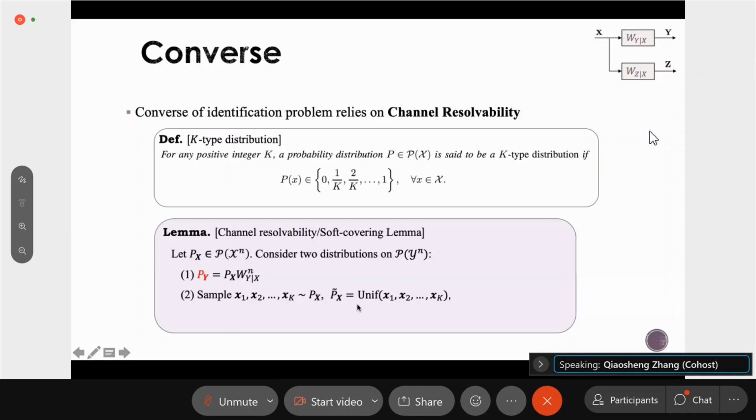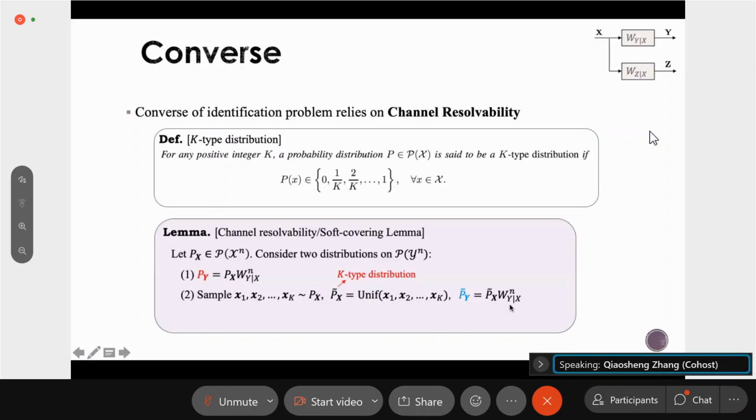just now. And then we notice that this p tilde X is a k-type distribution because it is just a uniform distribution over k elements, and it satisfies the definition of a k-type distribution. So the other distribution of interest is this p tilde Y, which is induced by this p tilde X and the channel.